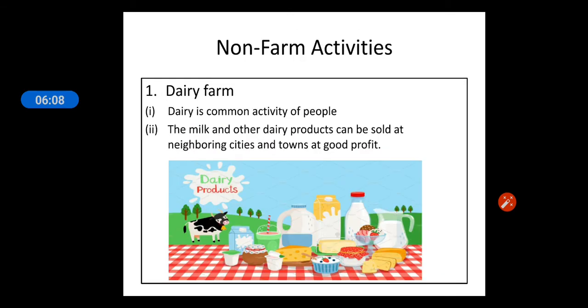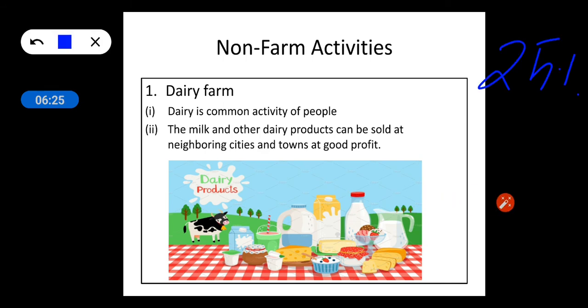All right, now let's talk about non-farm activities. Non-farm activities are those activities which are not related to farming. We have discussed earlier that 25% of the people in village Palampur depend on non-farm activities, right?